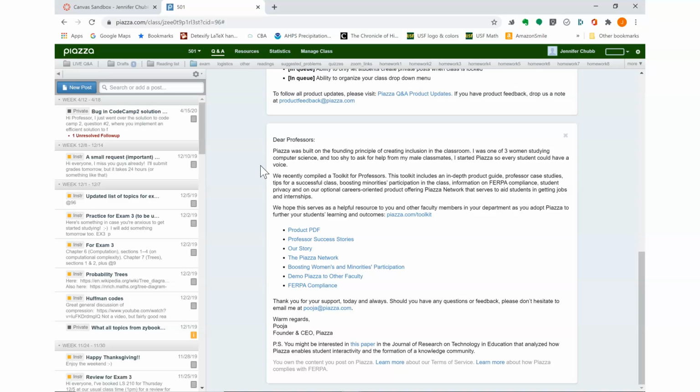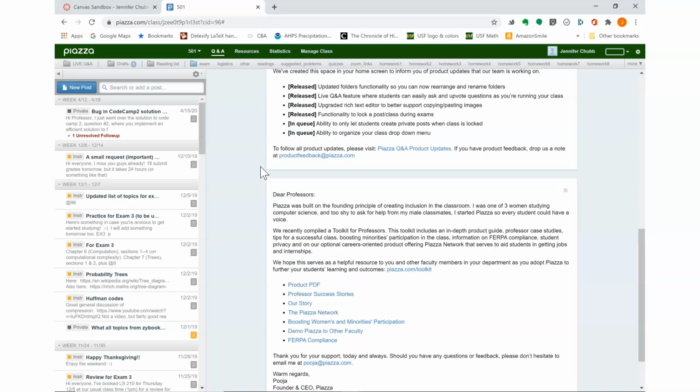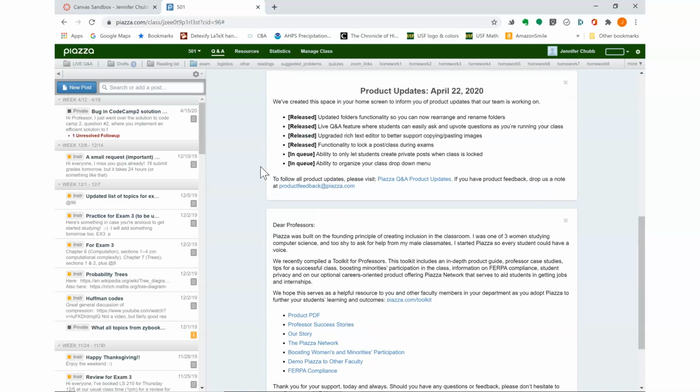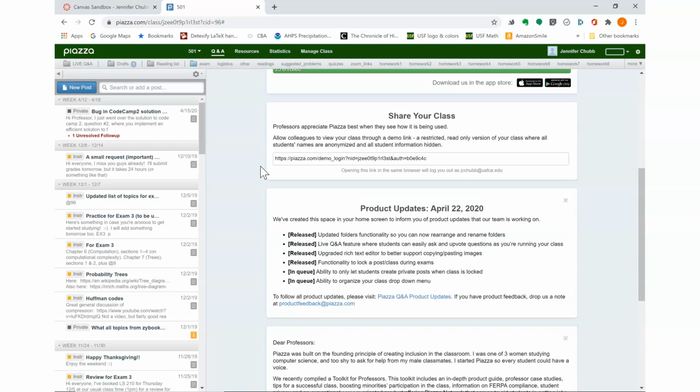Students can post anonymously. They can post anonymously to everyone in the course, or they can post anonymously to everyone in the course except their professor, so the professor can see who posted the question or comment or whatever and still feel comfortable and safe.